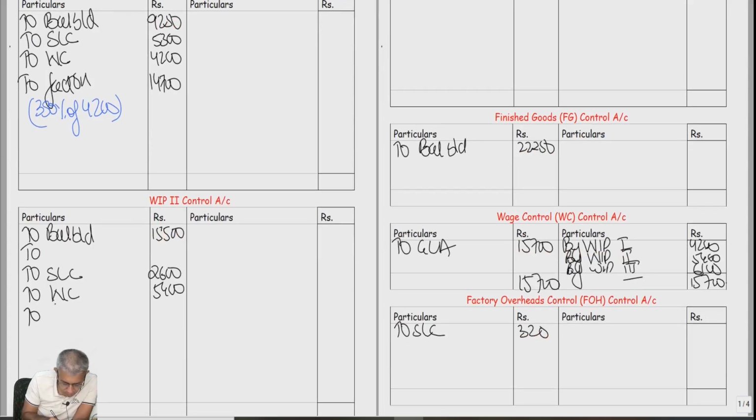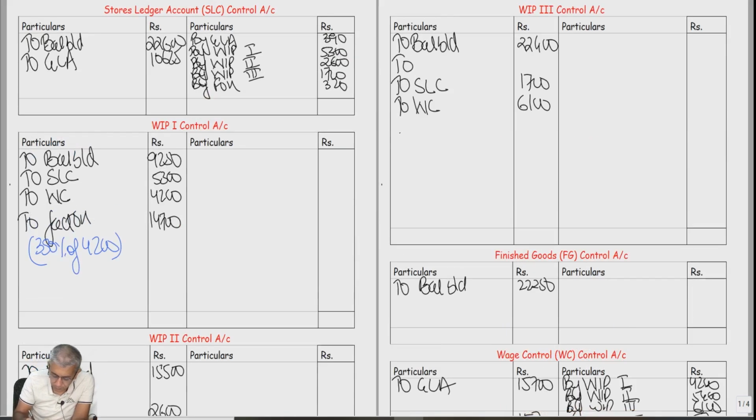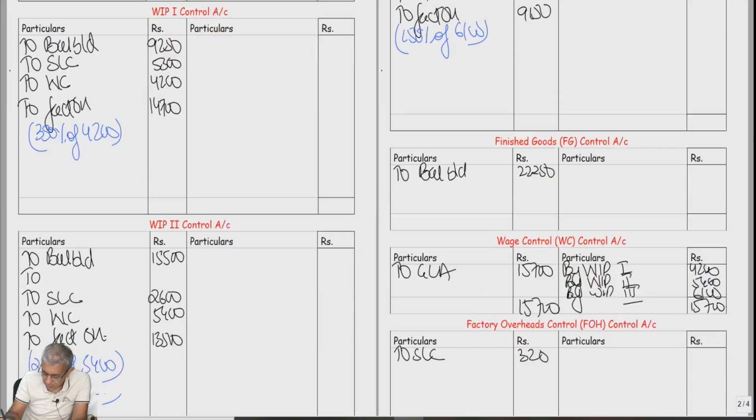Further, to factory overheads, 250% of 5,400. 13,500. To factory overheads, 150% of 6100. It's 9150. Yes, sir. Now post these 3 things in your FOH account, please.